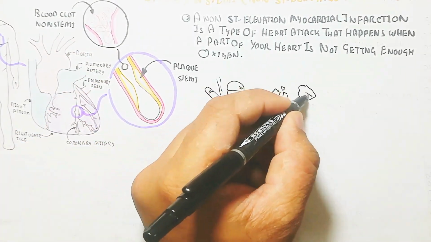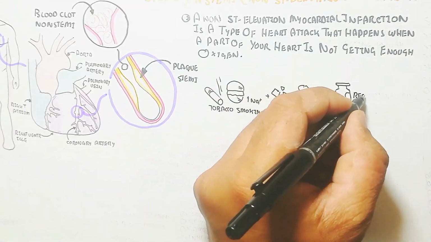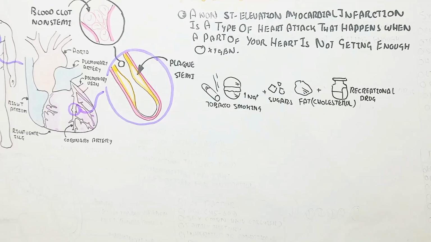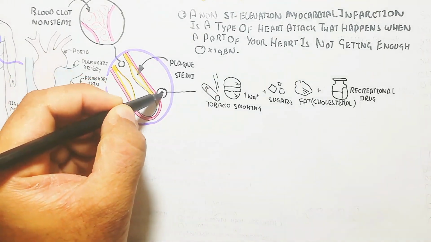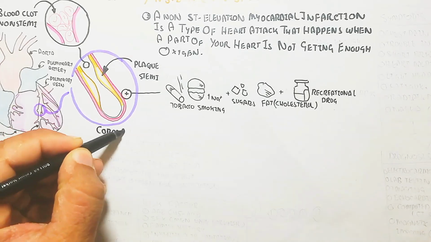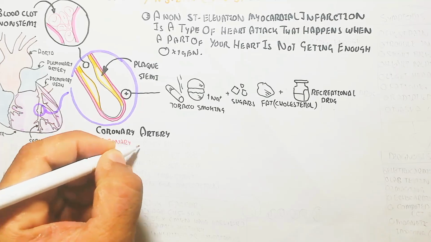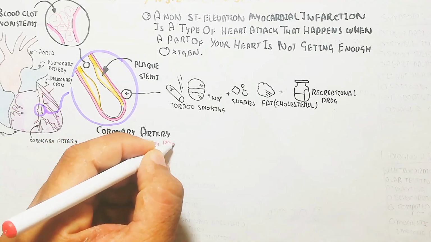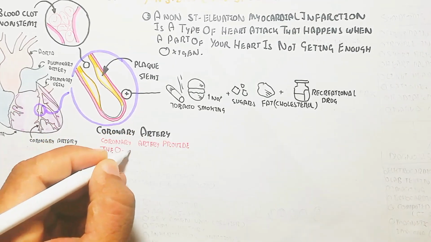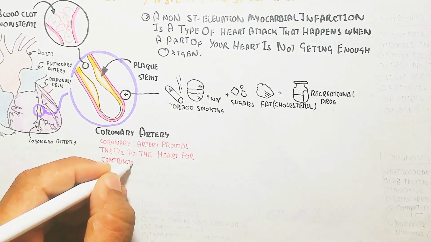Coronary artery disease and arteriosclerosis are due to tobacco smoking, a high salt diet, sugars, fat, cholesterol, and recreational drugs, which lead to coronary artery disease. In this way, this yellowish color is the fatty streak, where fatty plaque formation will occur.